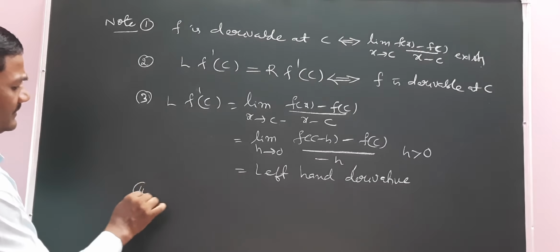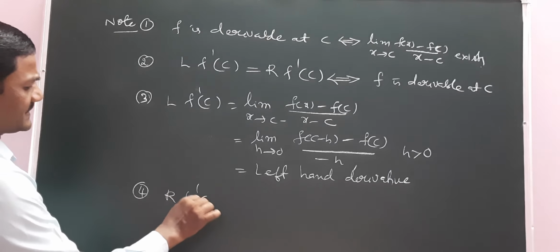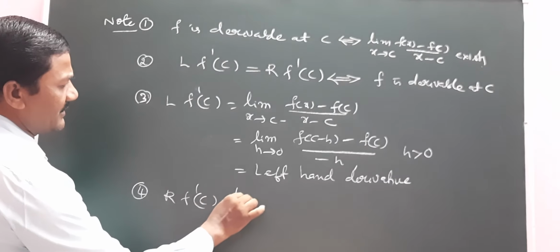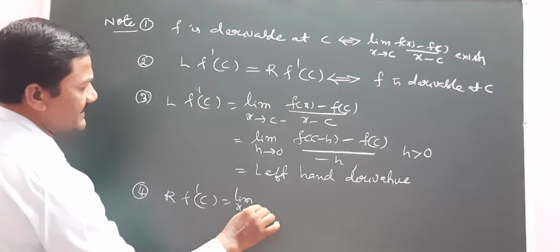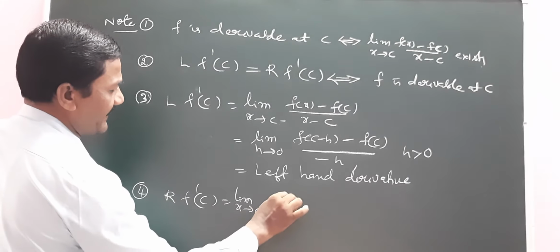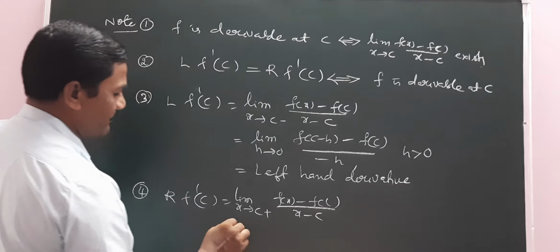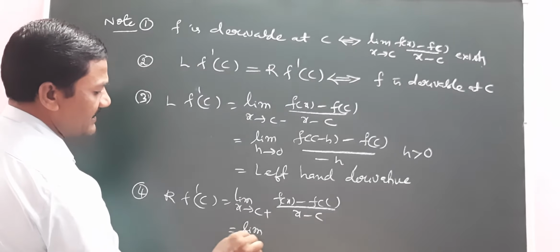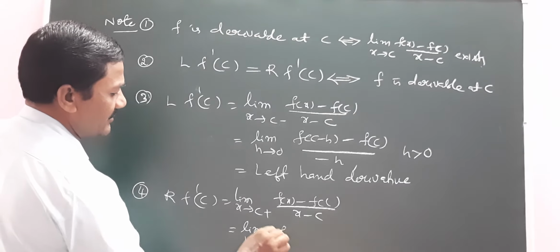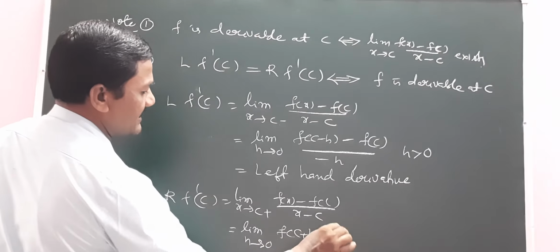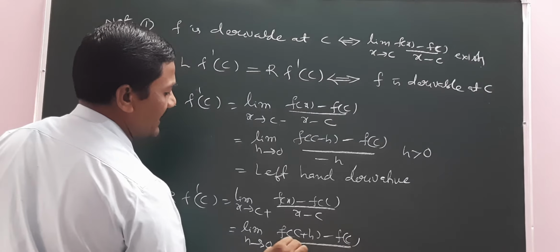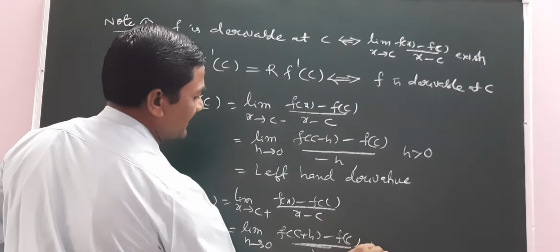And the fourth one, Rf'(c) equals limit x tends to c plus of (f(x) minus f(c))/(x minus c), which is nothing but limit h tends to 0 of (f(c plus h) minus f(c))/h, where h is greater than 0.